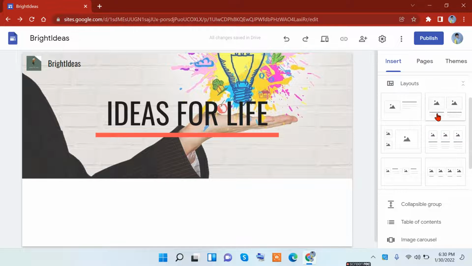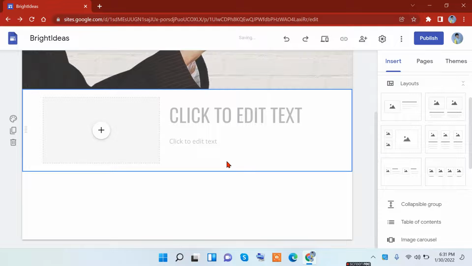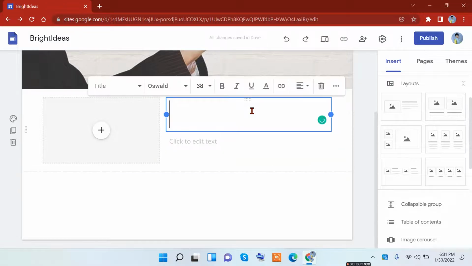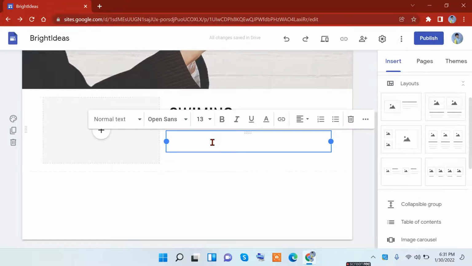You can choose 2 photos, 2 text boxes, 3 photos only, 2 photos and 2 text boxes side to side, 4 photos with some text, and things like that. But this is the default and original one. You select that, and this will be added here. Let's add the text. Suppose it's about why swimming is good for you. Let's type in the heading, swimming. And there you go.